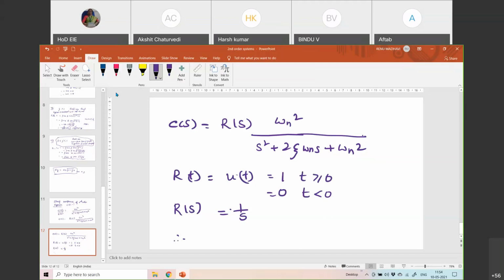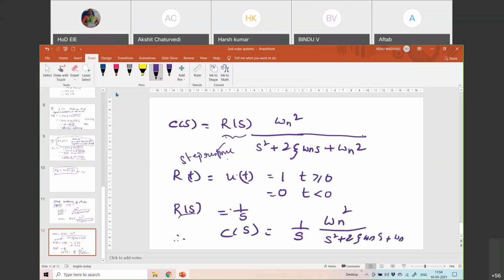So therefore, what would be my C of s now? My C of s, R of s is 1 by s, correct? In case of this R of s, it is a step response I'm talking about. Step response. So what is the step response? It is 1 by s here in this case. But it is not at all the final answer, because C of t we have to find out, correct?